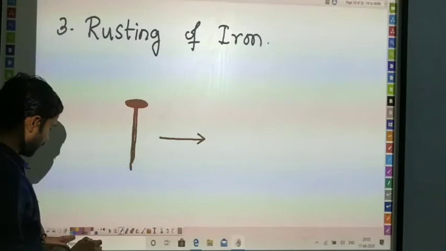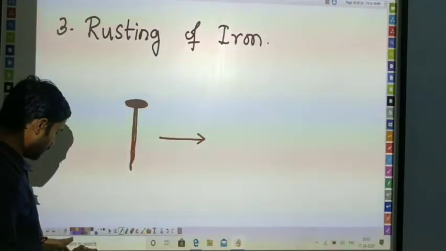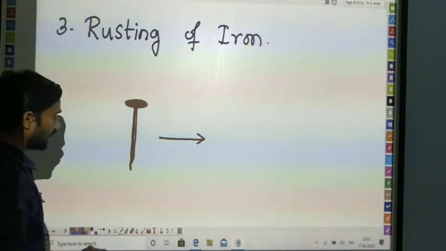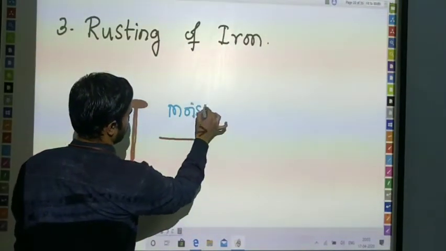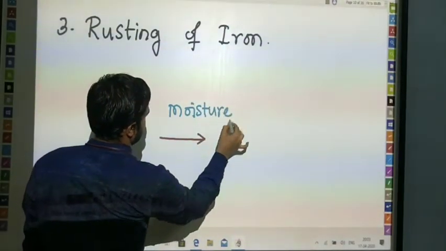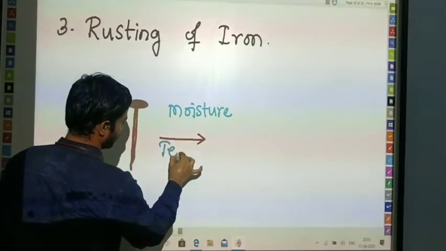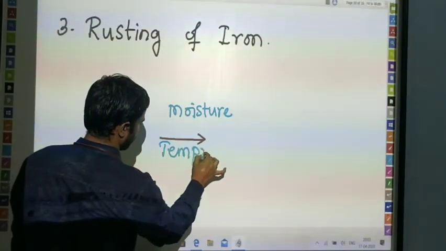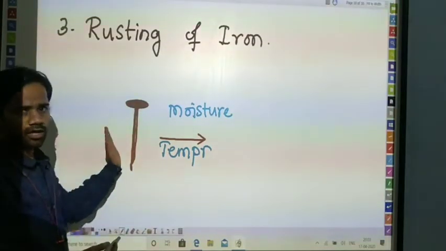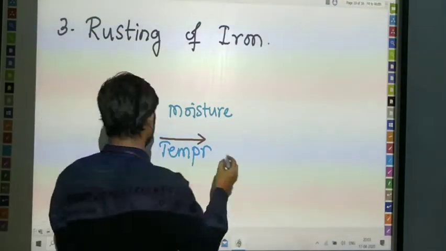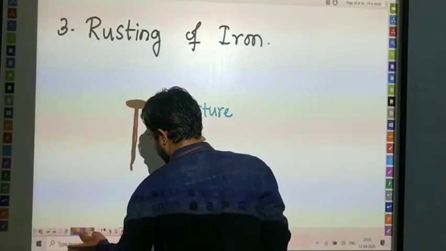After some time, after some duration, with the addition of environmental factors such as moisture, difference in temperature, and some other basic conditions, it is going to get rust on it. Let me draw a rusted iron nail.